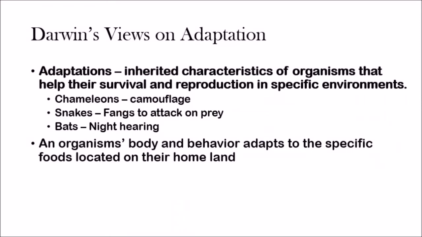So basically, an adaptation is a characteristic which helps an organism survive in its environment and reproduce, so meaning create offspring. And an organism's body and behavior adapts to specific foods located on their homeland. That's another big part of adaptation. Typically these adaptations are going to be driven towards how an organism is going to get its food.